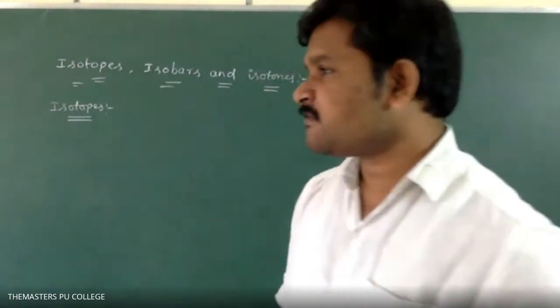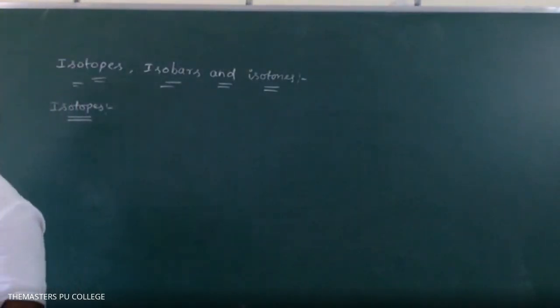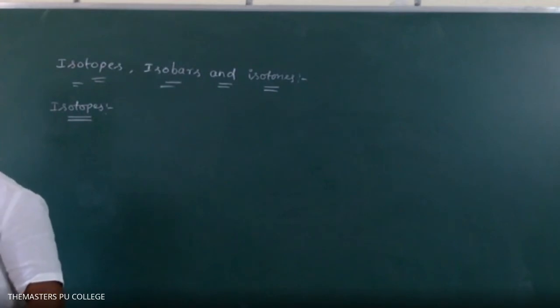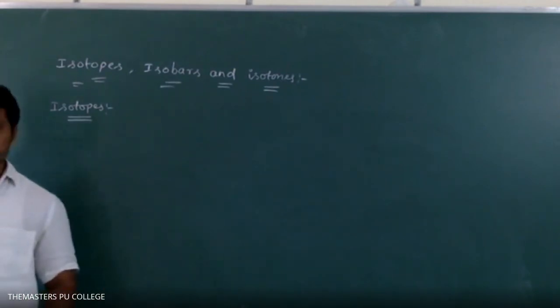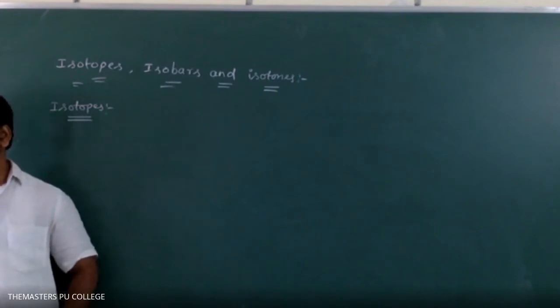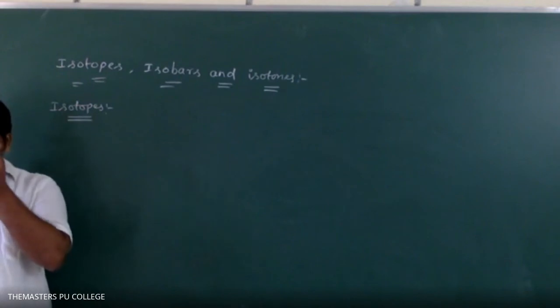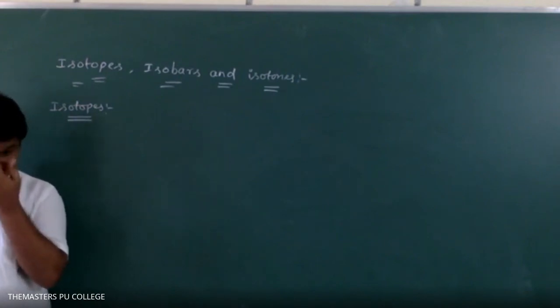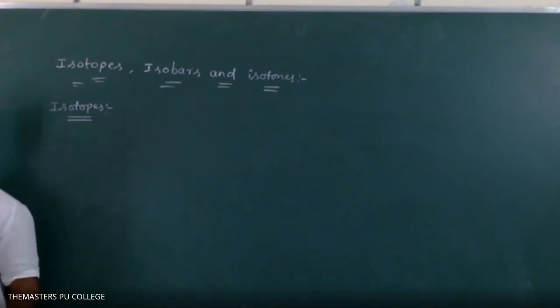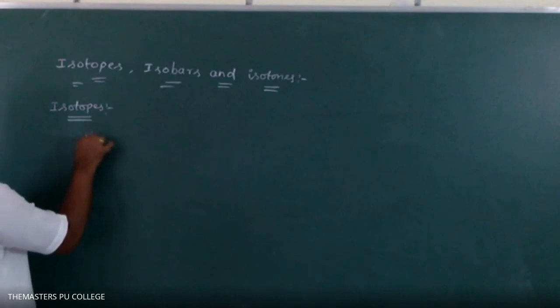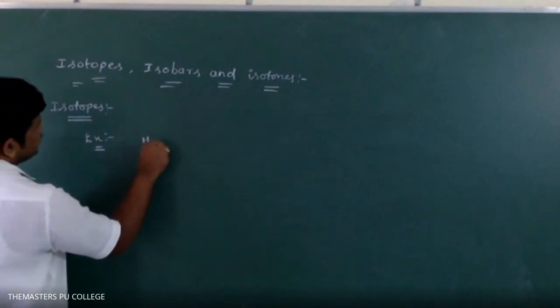Okay, please write down: the atoms of same element which have same atomic number but a different mass number are called isotopes. Okay? See, examples: hydrogen isotopes.